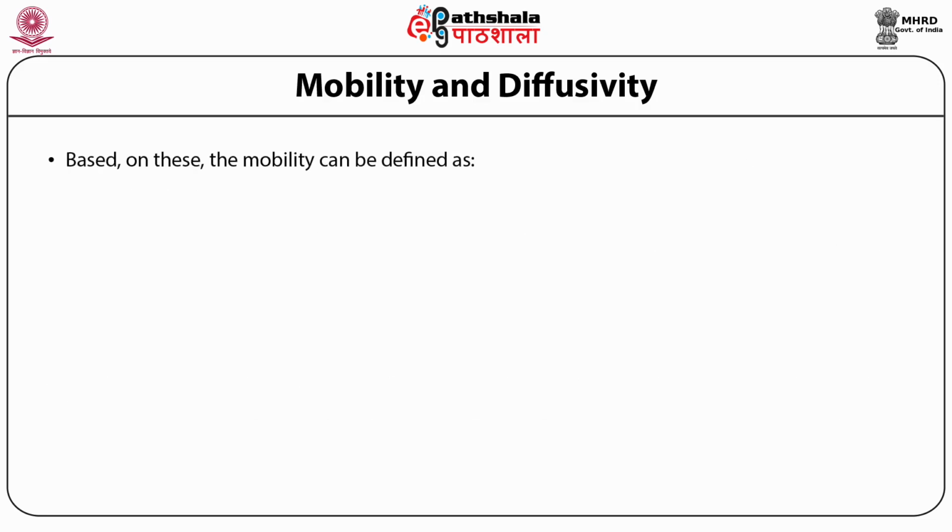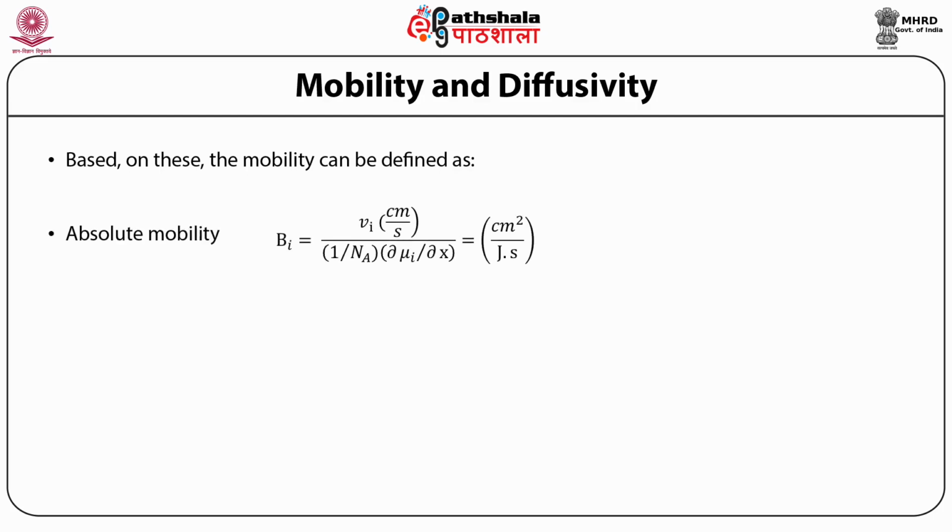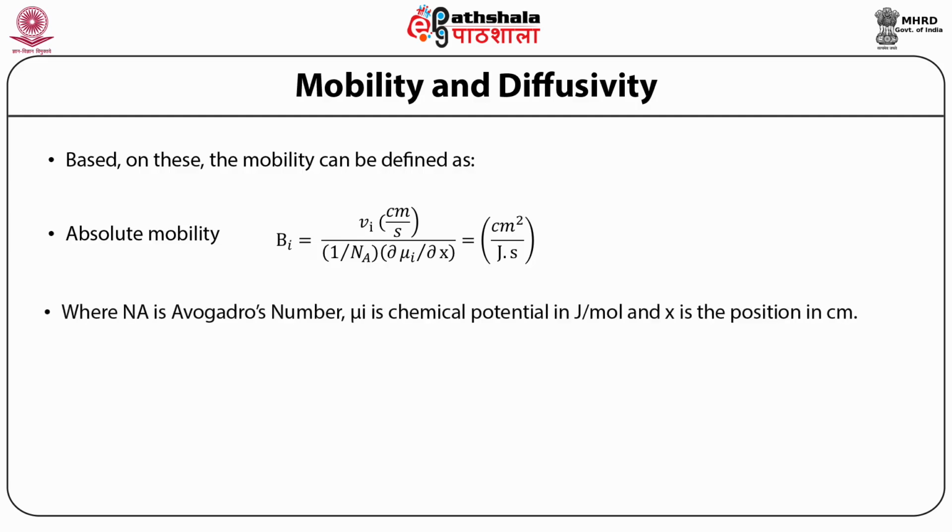Based on these, the mobility can be defined as the absolute mobility, that is B_i = V (cm/s) divided by (1/N_A)(∂U/∂X), which comes out to be cm² per joule second, that is the unit. Here N_A is Avogadro's number, U is the chemical potential in joules per mole, and X is the position in centimeters.